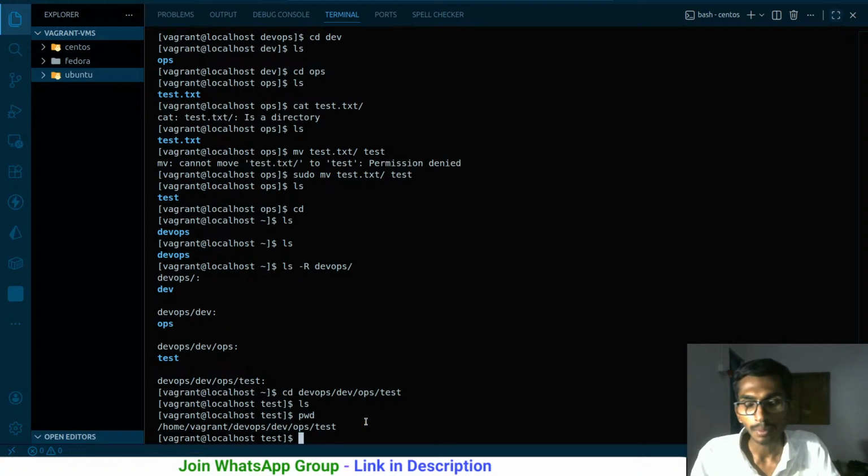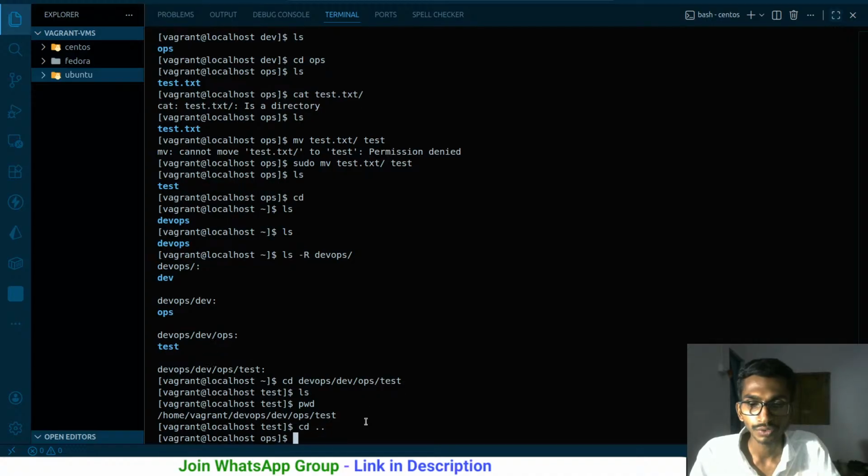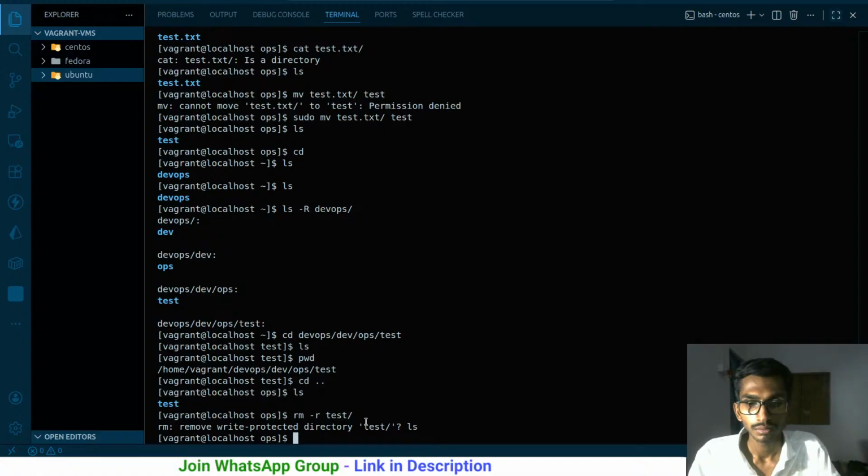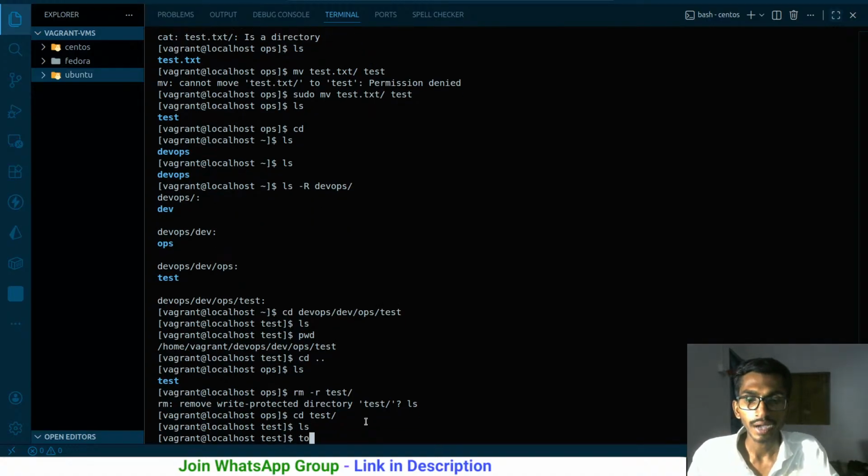Inside this I'm going to be writing inside the test. Let me go one step back, oops, and remove our test folder. It hasn't been removed because it says remove write protected directory. This is protected. I will have to use the sudo command over here. But let me do one thing, cd test, and I'm going to be creating a file.